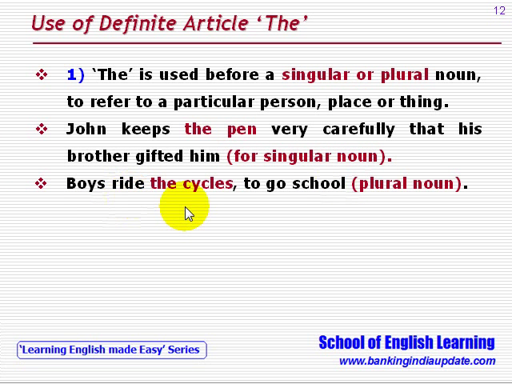Boys ride the cycles to go to school. So here, the cycles, it is plural. So the is used before singular nouns as in the first example, and before plural nouns as in this example, and it refers to a particular person, place or thing.